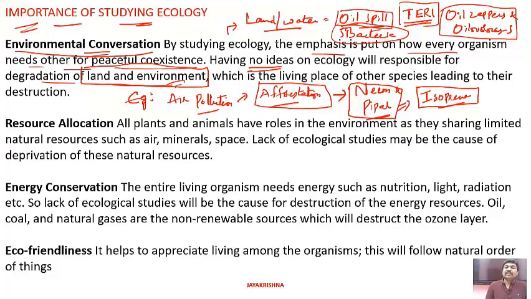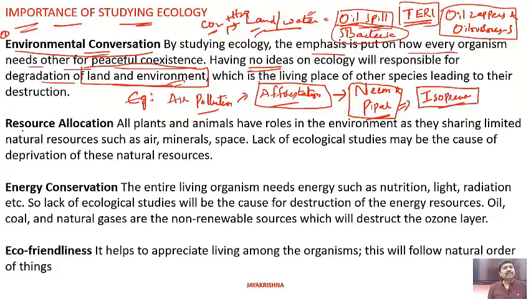The bacteria will be consuming the oil and converting that oil into carbon dioxide and water. When it is released in the form of carbon dioxide and water, these two are very common products that are found in the environment. Therefore, the land as well as the water will get purified naturally. This is the first one.